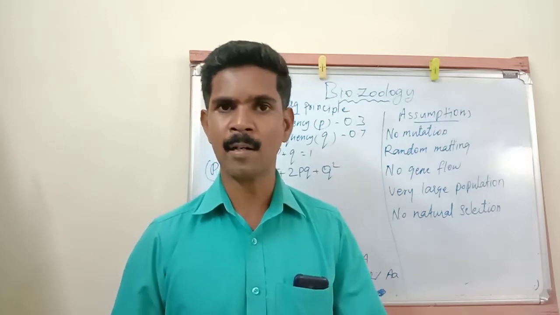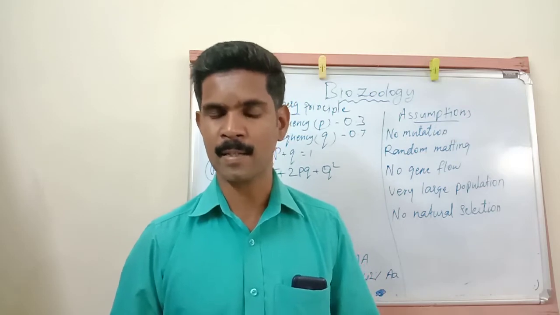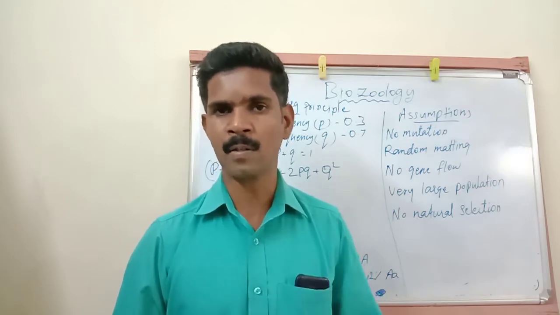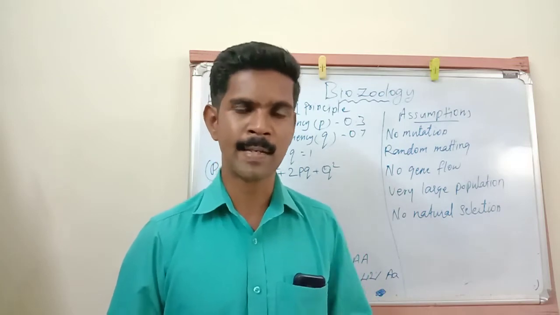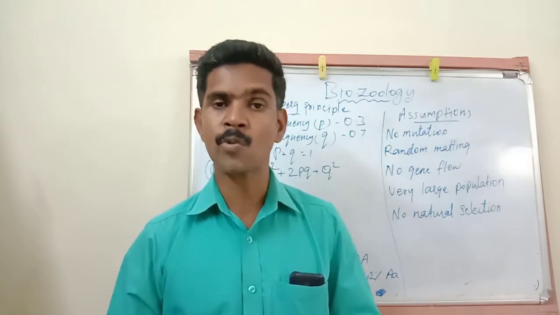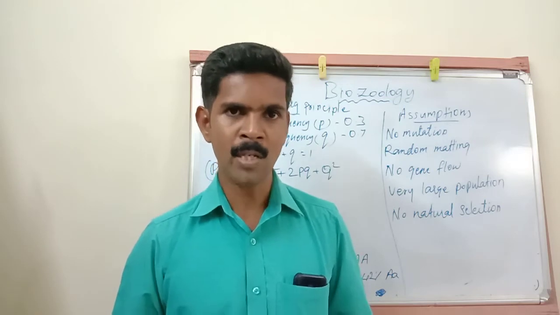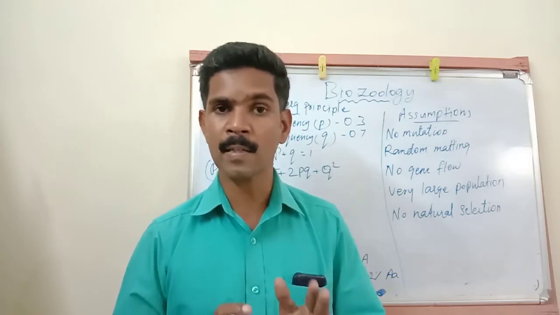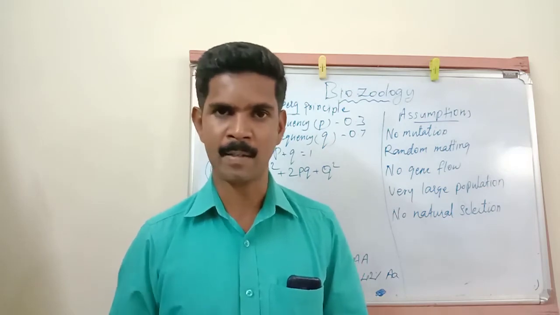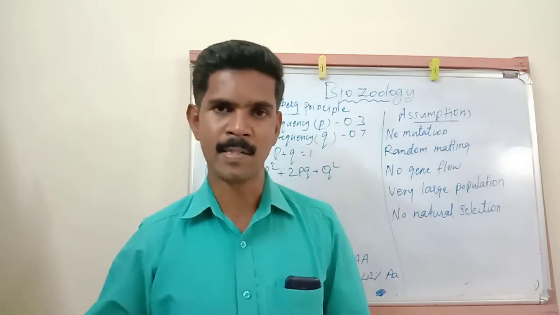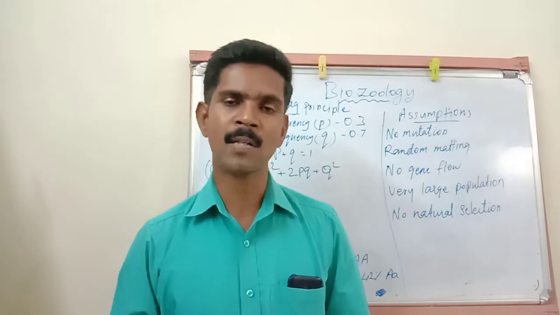So the condition is that the 5 important factors, natural selection, genetic drift, gene flow, mutation and recombination, should all be absent. When these factors are absent, the allele frequency is not changed in a large population.